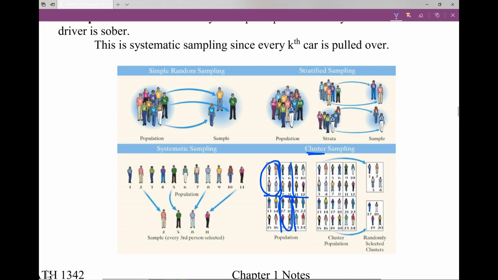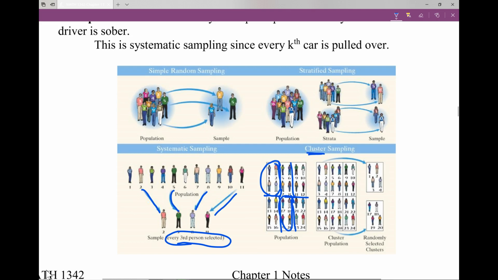Again, that's cluster sampling. Then systematic sampling is, okay, I've got the 2nd person, the 5th person, the 8th person, the 11th person. So every 3rd person, starting somewhere in the line. We could have started at the 1st person. That is systematic.